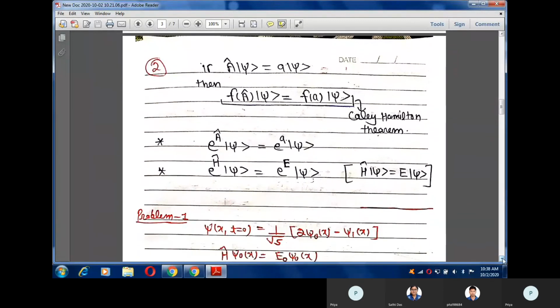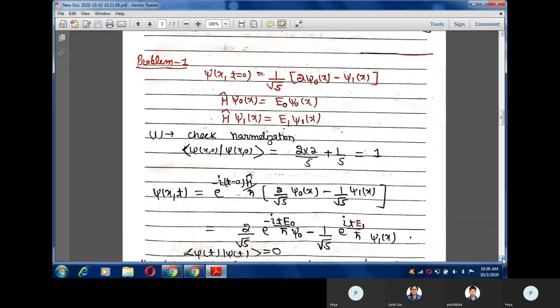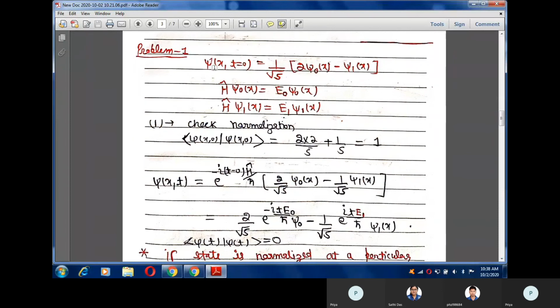Now we will start with our first numerical. In the first numerical, the state psi at time equal to 0 is some linear combination of two wave functions, psi naught and psi 1.